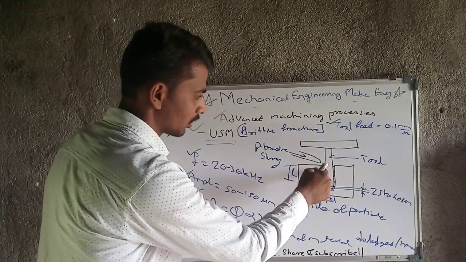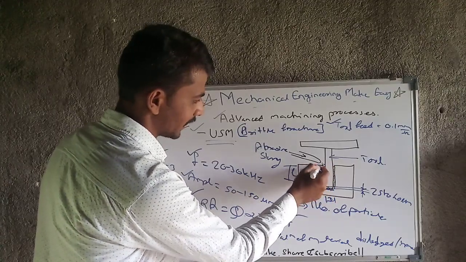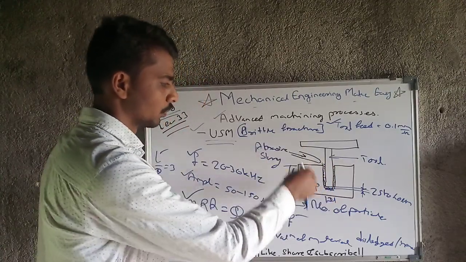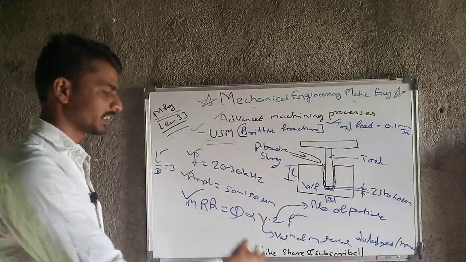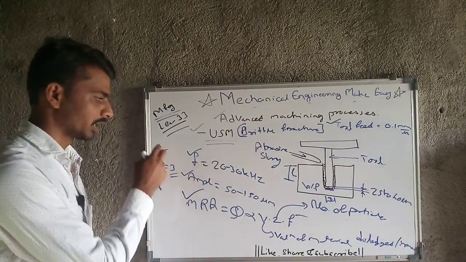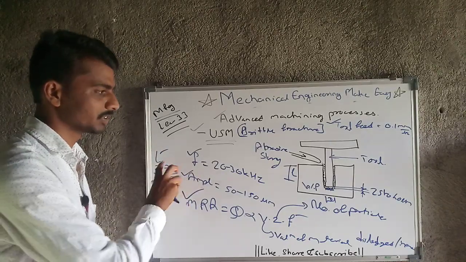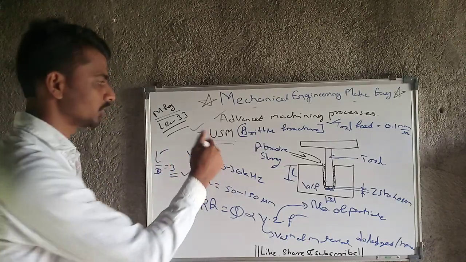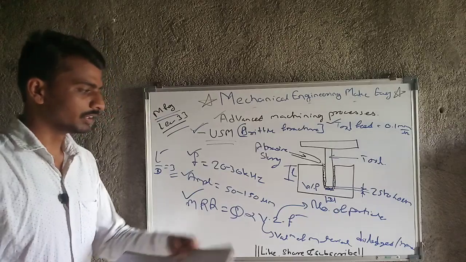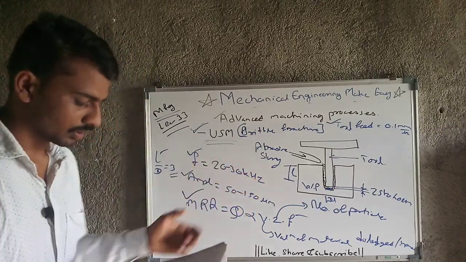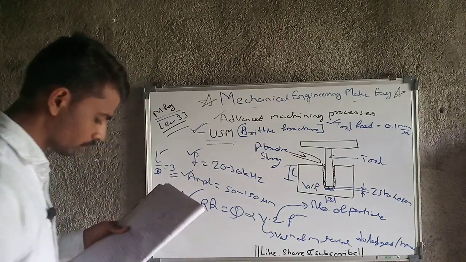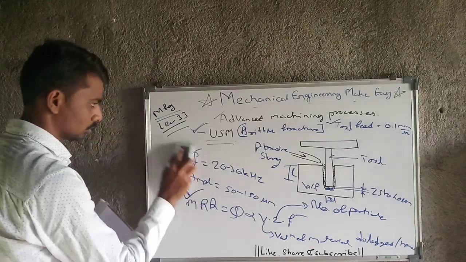After that, the edges will be curved and the hole will not have a cylindrical surface, etc. There are a number of limitations after 3. That's why the L by D ratio is fixed at 3. Up to 3 only we can use ultrasonic machining. These are the number of parameters of ultrasonic machining that we have discussed, and now we will move towards other parameters also.